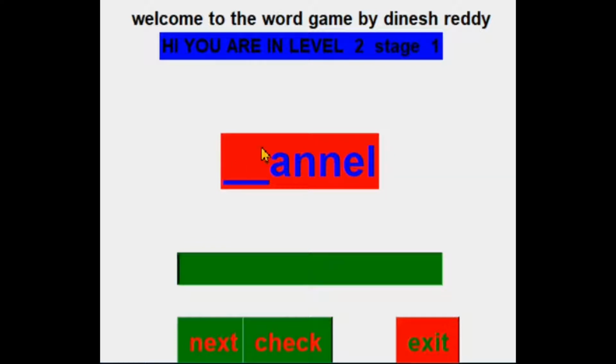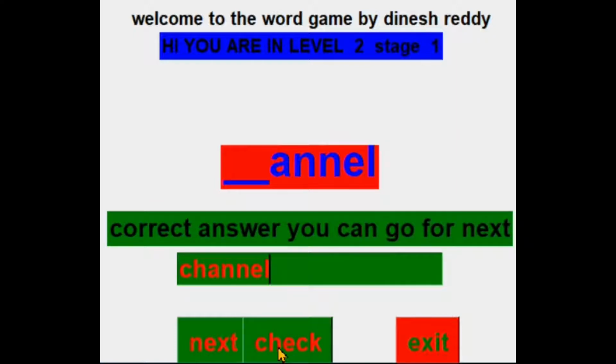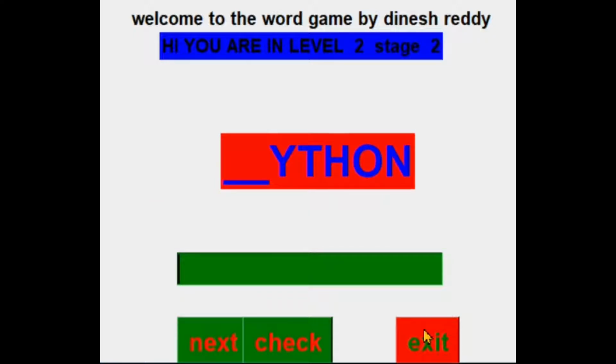Here 2 dashes are there, here one word and here one word, and the remaining, I think, the word is channel. And now we'll check it, the correct answer is shown, and then exit. Thank you. Now we'll see the program.